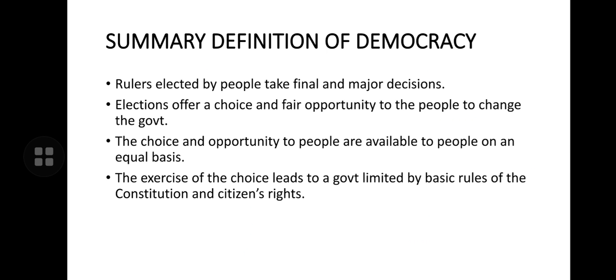The choice and opportunity are available to people on an equal basis, so nobody should be barred from casting their votes or exercising their democratic rights. The exercise of the choice leads to a government limited by the basic rules of the constitution. The government that is formed must be guided by the constitution, and citizens' rights must be protected.